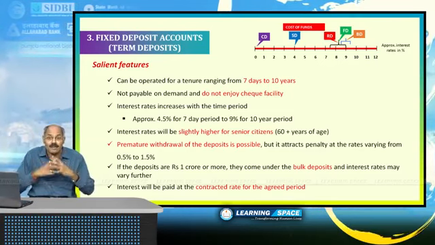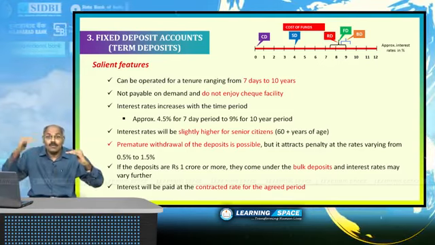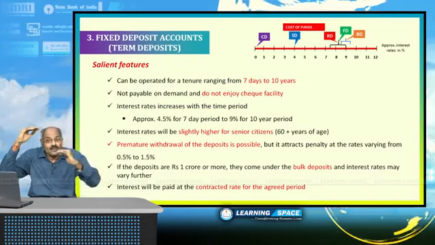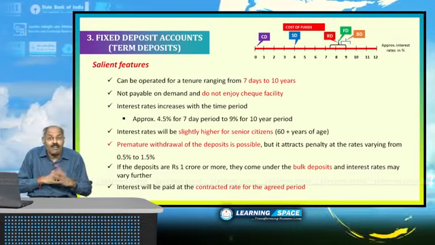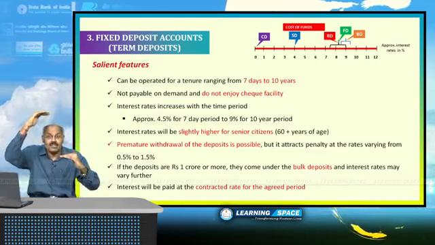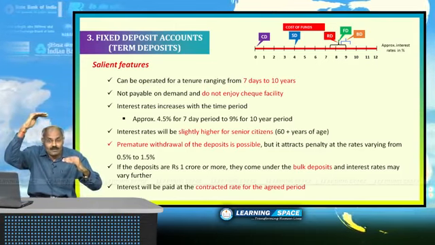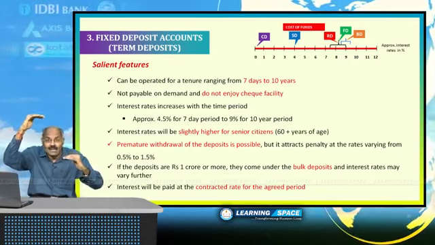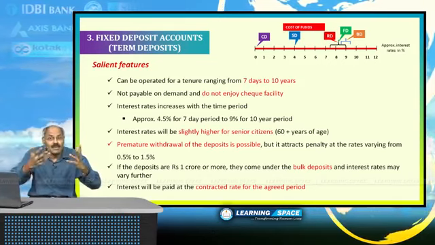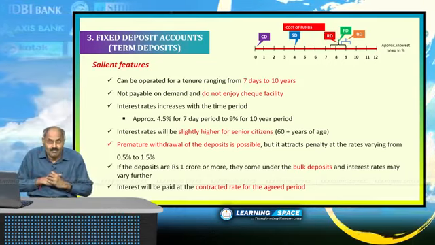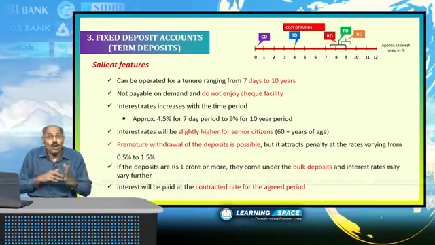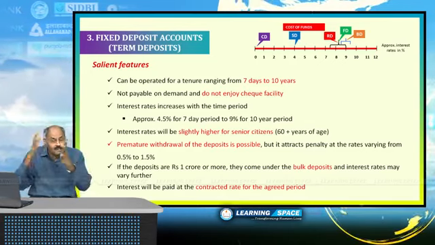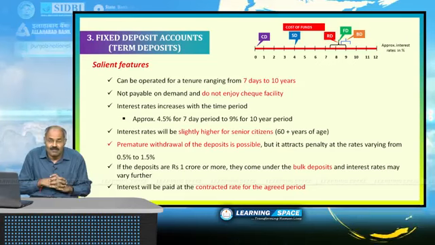Normally, the time period varies from 7 days to 10 years. In the Indian banking system, the time frame for fixed deposit accounts varies from 7 days to 10 years. You can deposit your money for 7 days, you can also deposit for 10 years, and in between, whatever time period you want, you can deposit your money. The second important point is that nomination facility is available. It is advised to fix a nominee for each and every fixed deposit account.